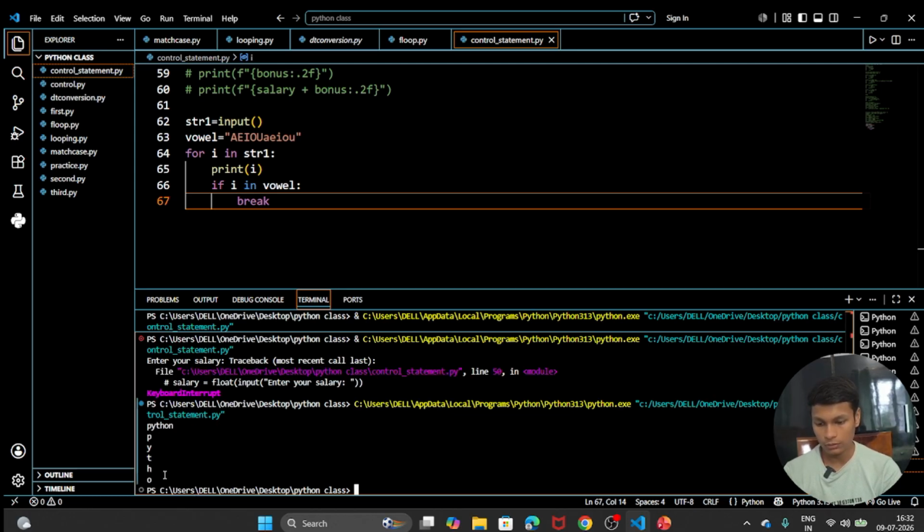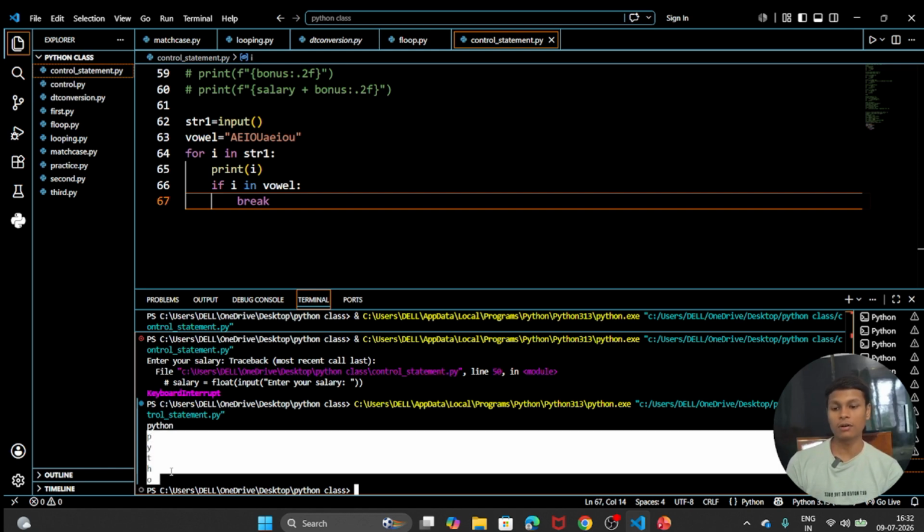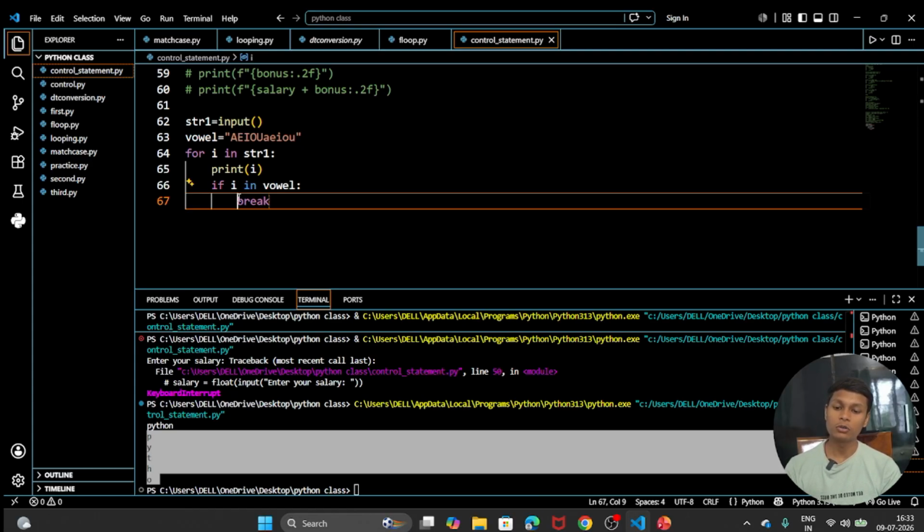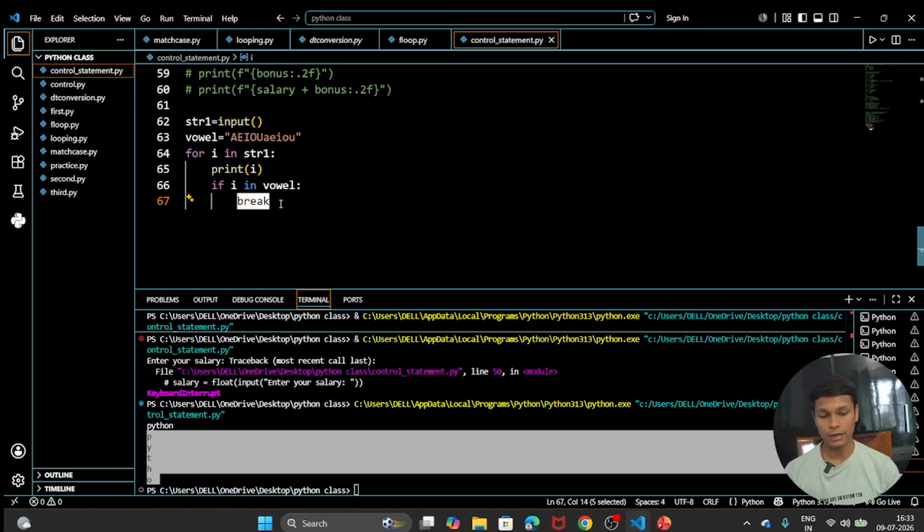Python. So you can see that it will print pytho only. N was not printed because at the point our I becomes O, O will be printed. Okay. And after that this if condition becomes true. So our loop will break, meaning our loop will be ended. This was a simple thing. I think you can understand this now.